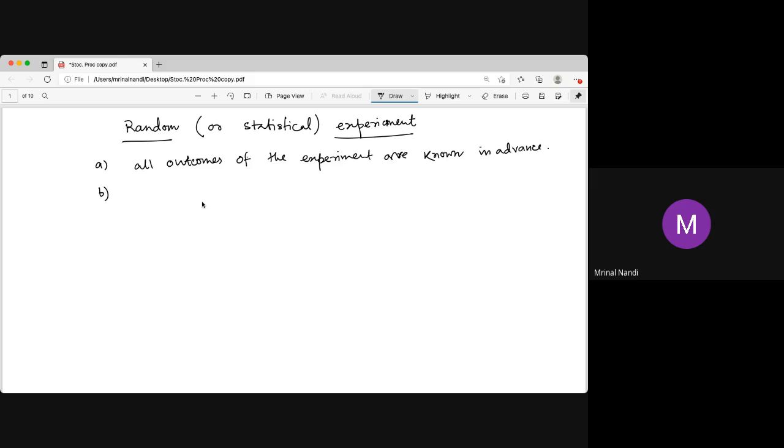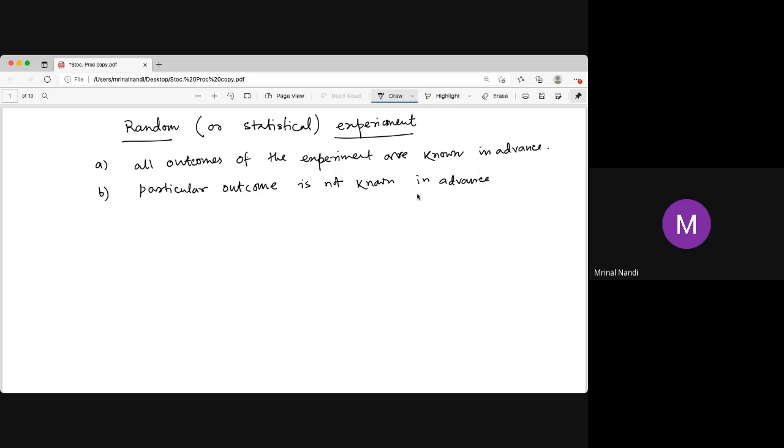So there are several possibilities. It may be head, it may be tail, but we don't know which will come. One of them will come. So the particular outcome is not known in advance.